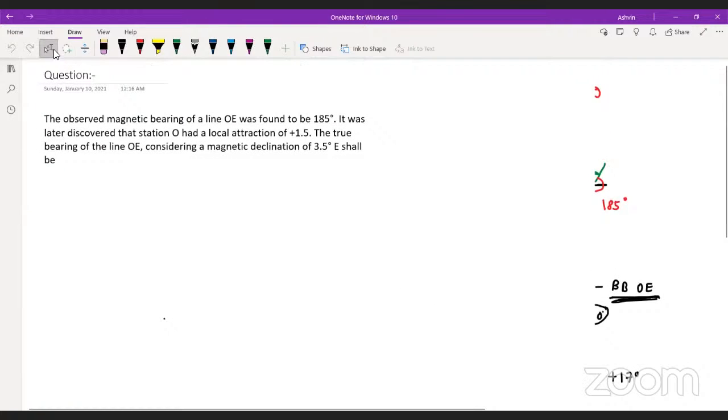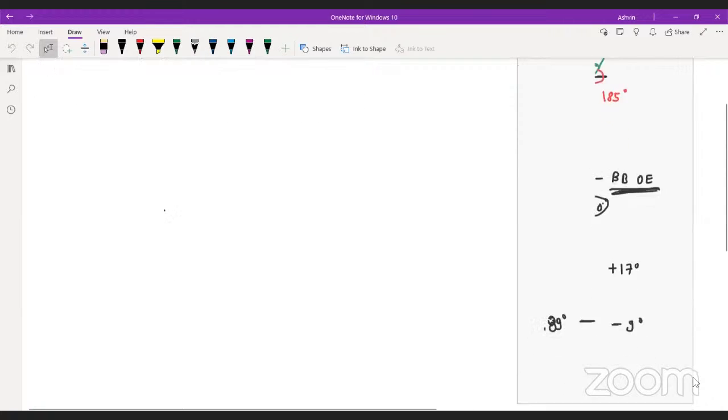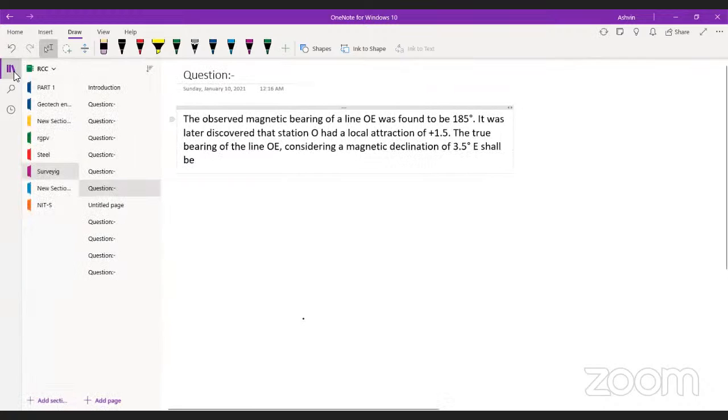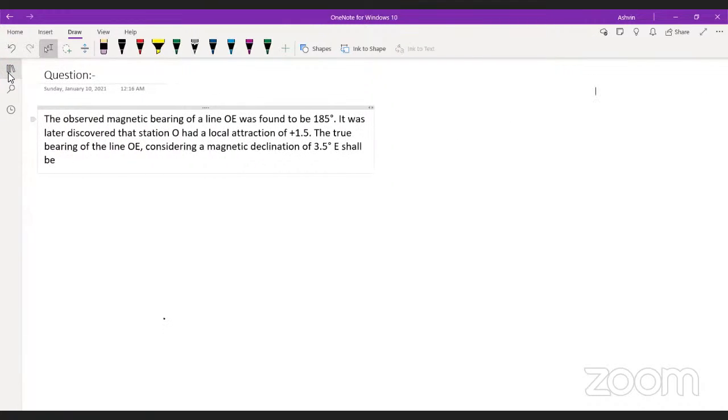Okay, so, is everything clear? Screen is not visible. I think it is visible now.